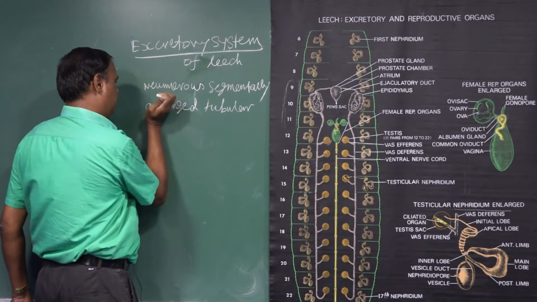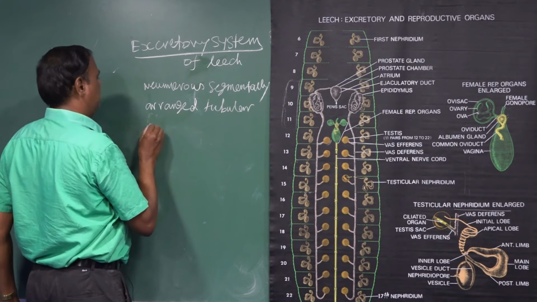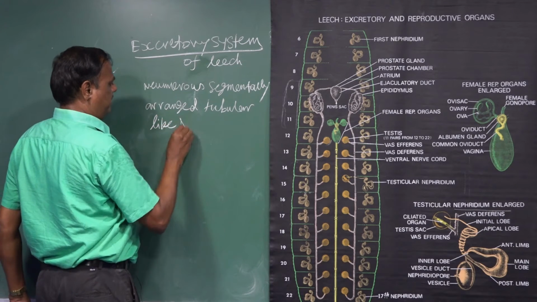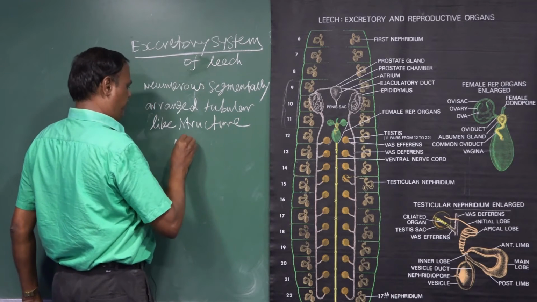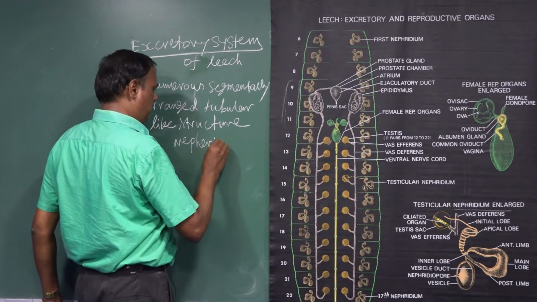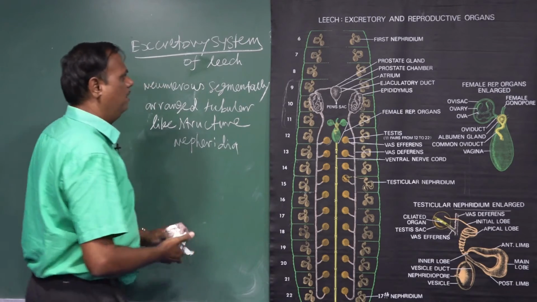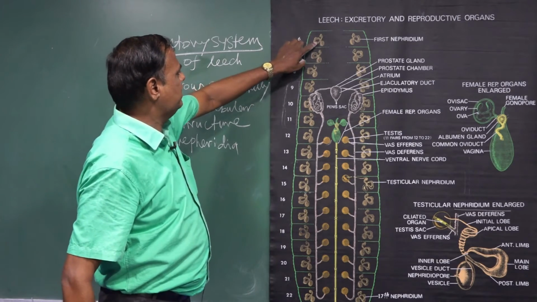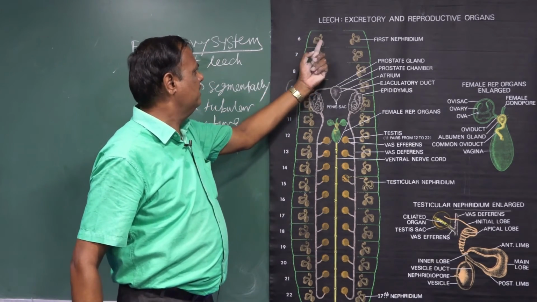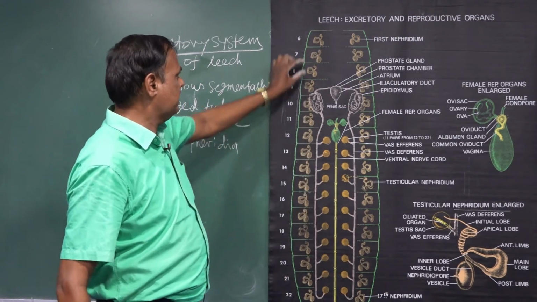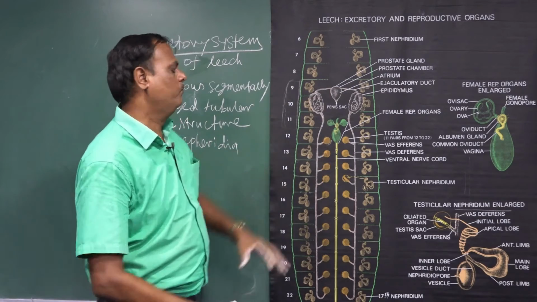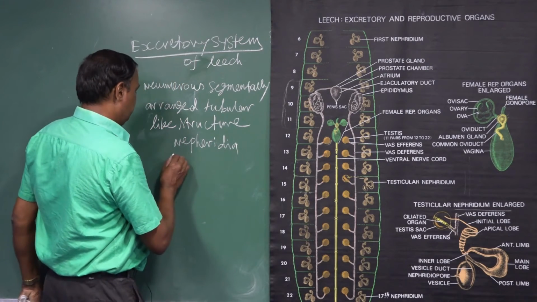Tube-like structures, tubular-like structures, that is called nephridia. This is the nephridia. On either side of each segment, starting from segment 6 to 22, each segment has a pair of nephridia.